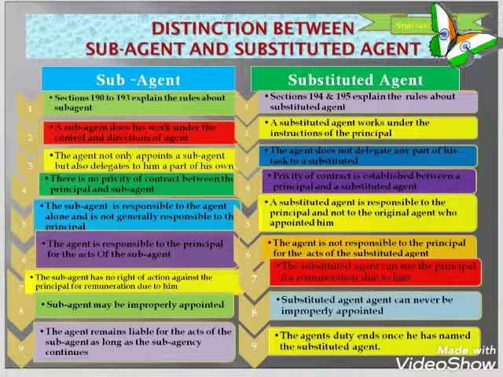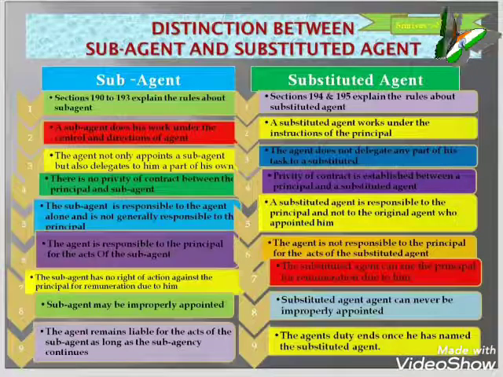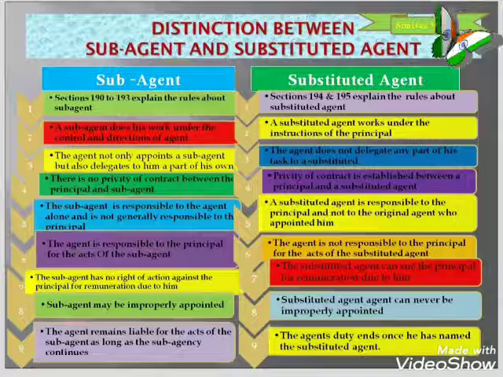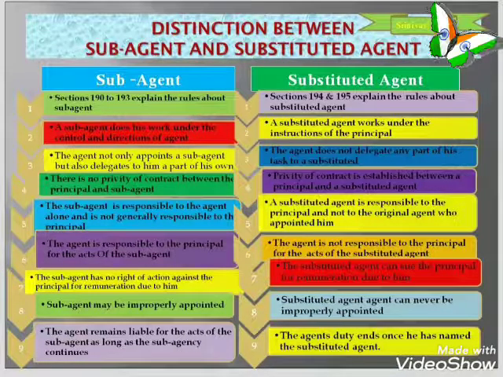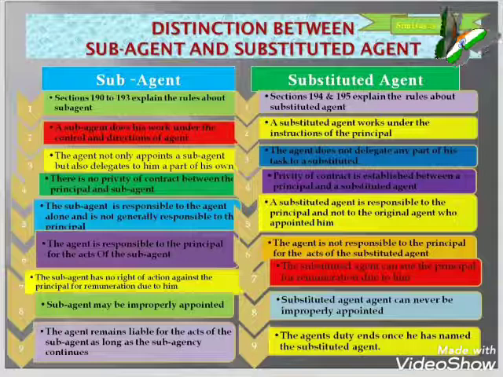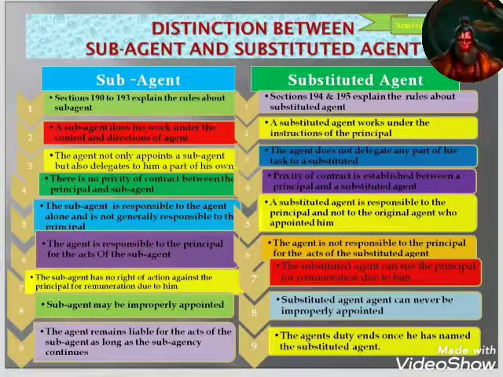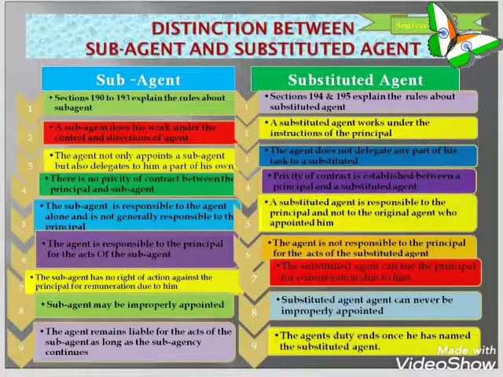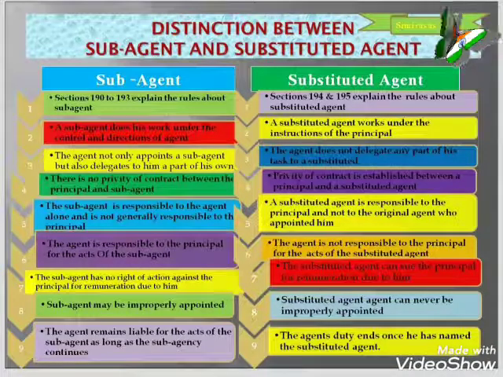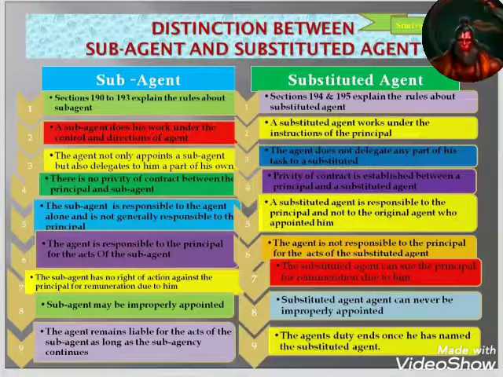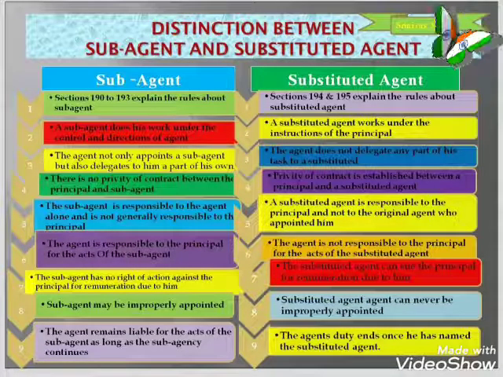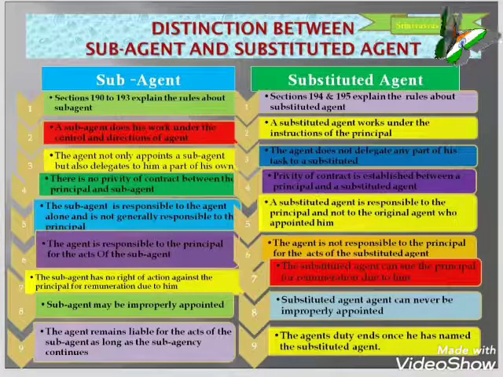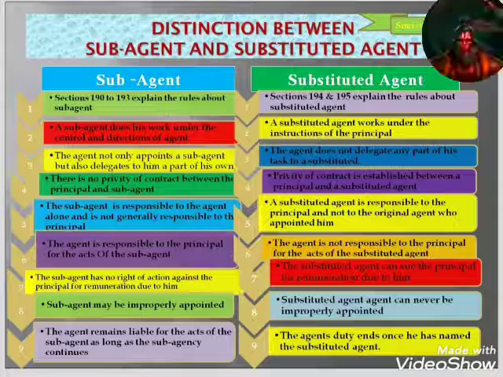The agent is responsible to the principal for the acts of the sub-agent. In the case of a substituted agent, the agent is not responsible to the principal for the acts of the substituted agent. The sub-agent has no right of action against the principal for remuneration due to him. The substituted agent can sue the principal for remuneration due to him.